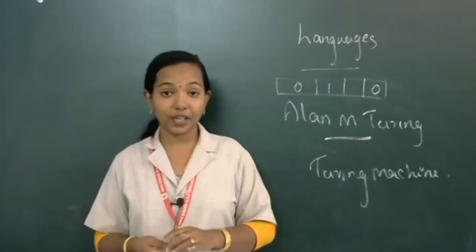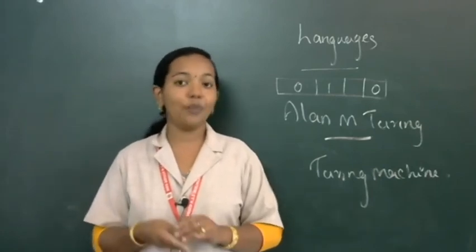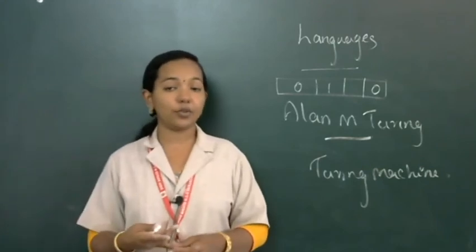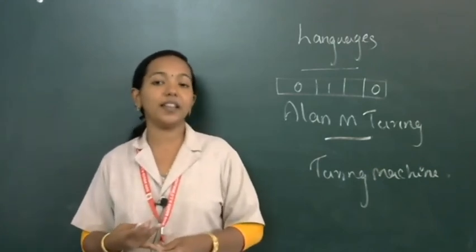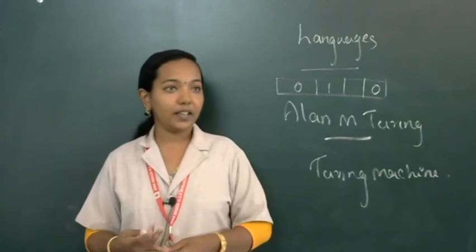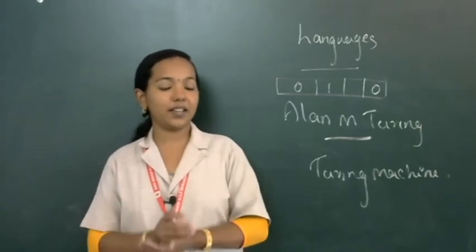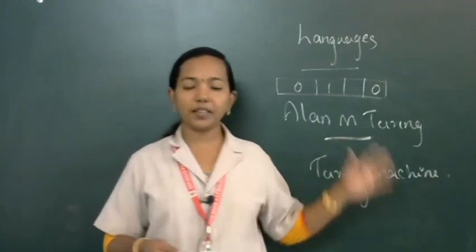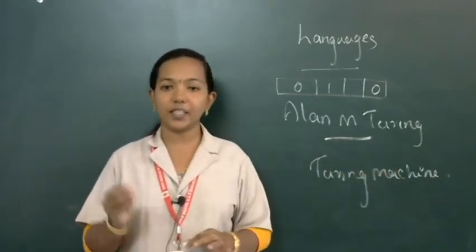So the contribution of Alan M. Turing to computer science is why he is known as the father of computer science, and also he invented algorithms and also the concept of artificial intelligence. These are the terms that we discussed in this video. So we concluded this chapter because only this much is present in this chapter. It's a very small chapter.